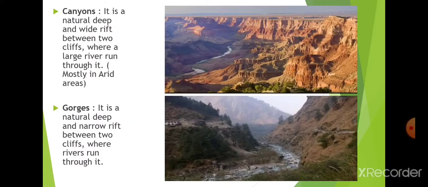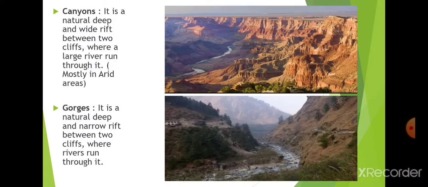Okay, so we have to read the other types of valleys in the upper course of the river, that is the canyon and the gorges. So what is a canyon? It is also a valley, and what is a gorge? It is also a valley. The difference between a canyon and a gorge is that the canyon is deep and wide, but the gorge is also deep, but it is narrow.